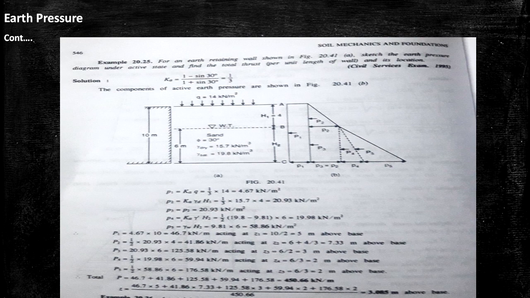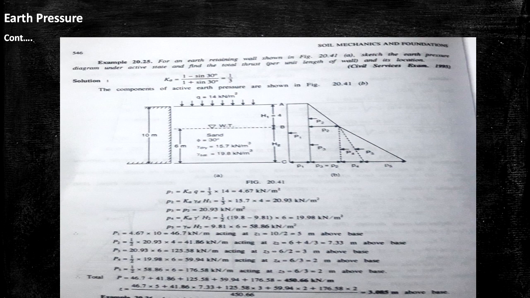P4 means half into P4. The value of P4 is 19.81 into H2, 6. So finally we get the value of P4, that is 59.94 kilonewton per meter acting at Z4. Z4 means, it is a triangle, that is 6 by 3 equal to 2 meter above the base.